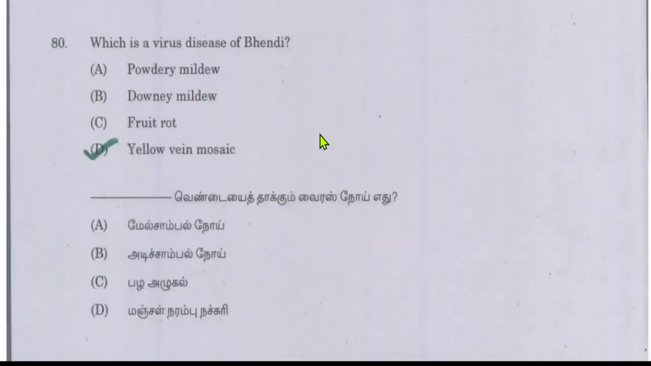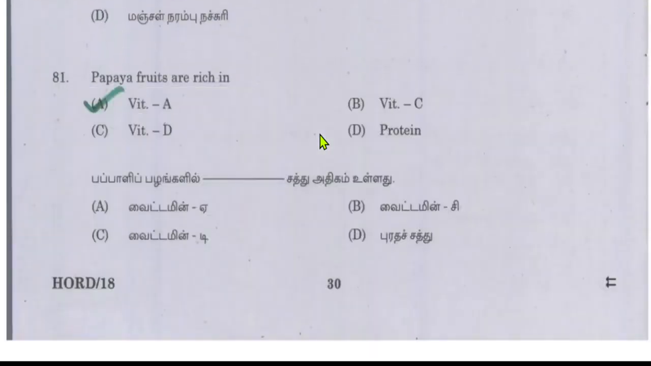The next question is, which is the virus disease of bhendi? It is a very popular question, and the answer will be yellow vein mosaic. Yellow vein mosaic is the viral disease of bhendi. Next is, papaya fruits are rich in vitamin A.